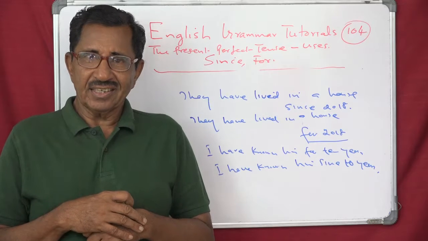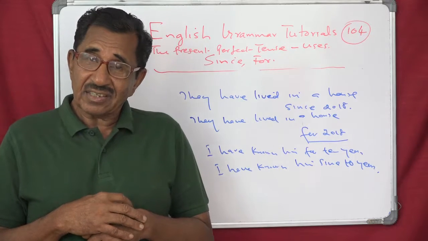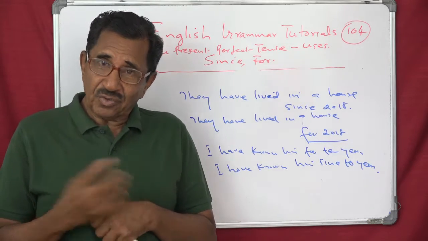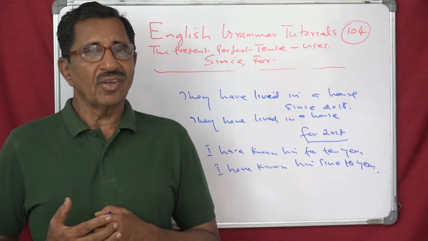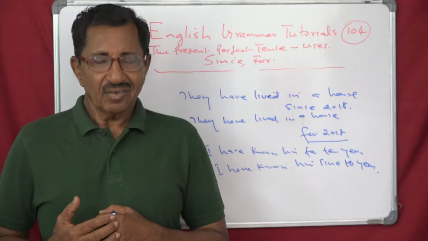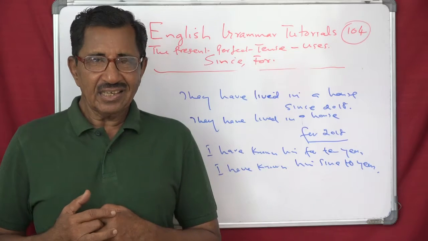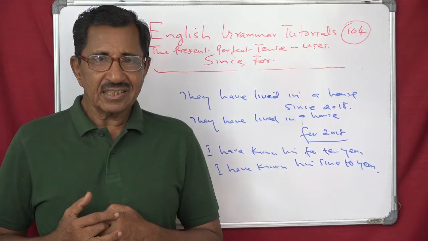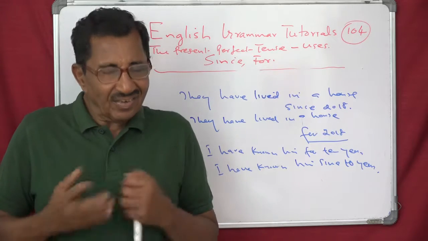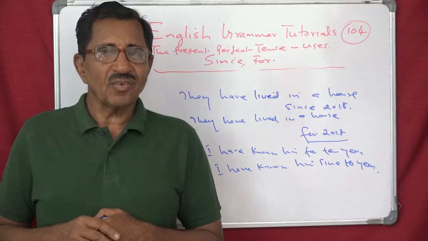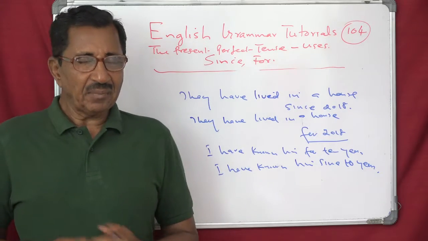See the difference. Scientists have worked on Chandrayaan for 2011, you cannot say. Scientists have worked on Chandrayaan since 10 years, you cannot say. Then it will look absurd. I think that point is clear.